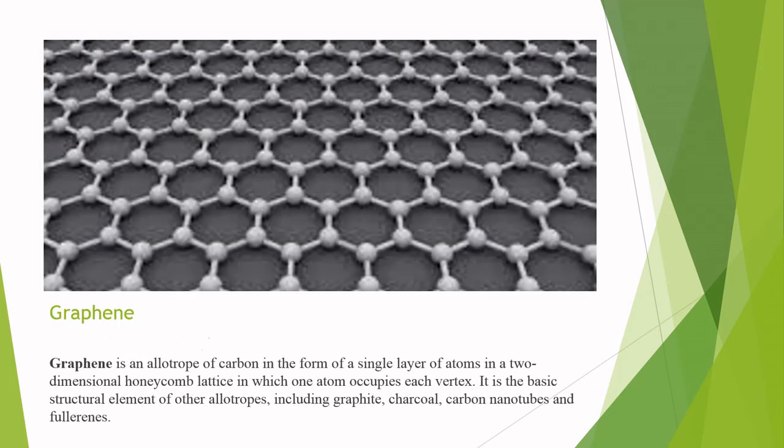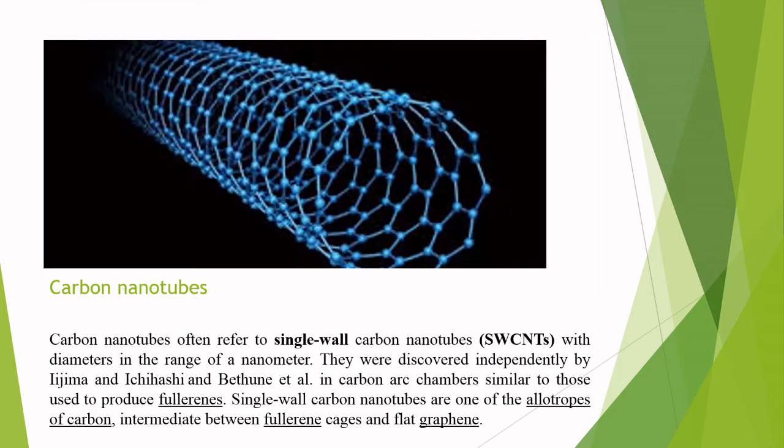Next, this is the graphene. I have already told you what graphene is. Graphene is an allotrope of carbon in the form of a single layer of atoms in a two-dimensional honeycomb. What is the honeycomb? As all of you know, a honeycomb is a mass of hexagonal prismatic wax cells built by honeybees. This is the honeycomb lattice in which one atom occupies each vertex. It is a basic structural element of other allotropes like graphite, charcoal, carbon nanotubes and fullerenes.